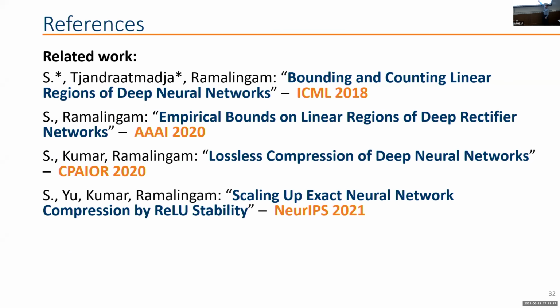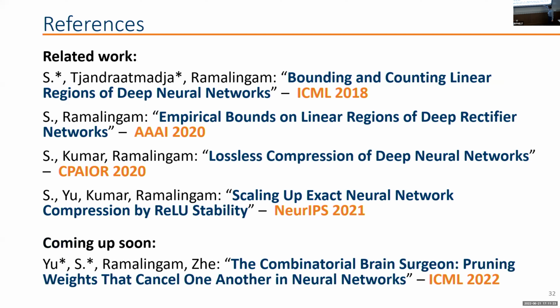The next 2 papers are about how we can make a neural network smaller once we have trained it. And shameless plug, we have this paper coming up at ICML next month, where now that I'm not afraid of the loss function anymore, we look at the Taylor expansion of the loss function, and we try to use it to define a combinatorial problem for pruning multiple weights of a neural network.